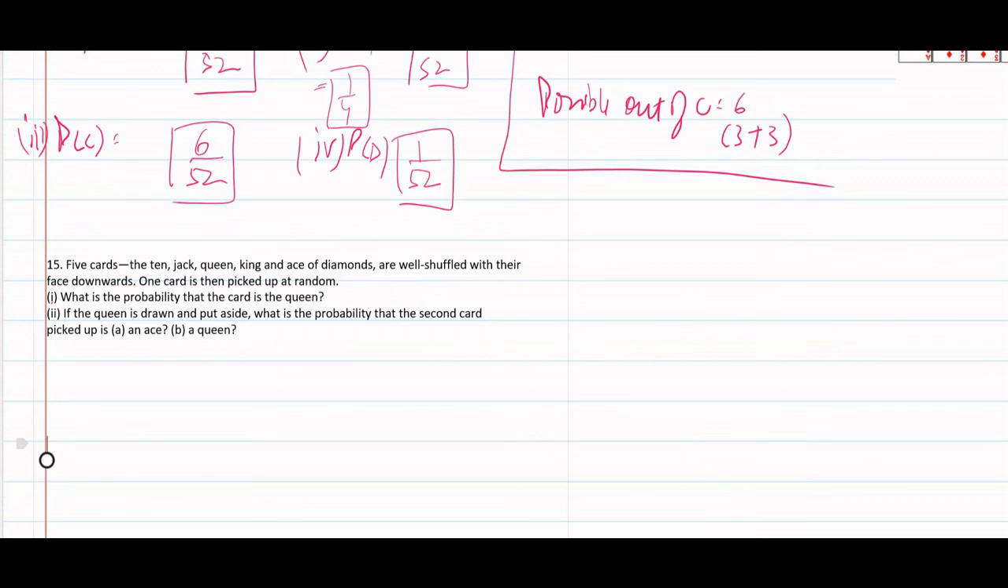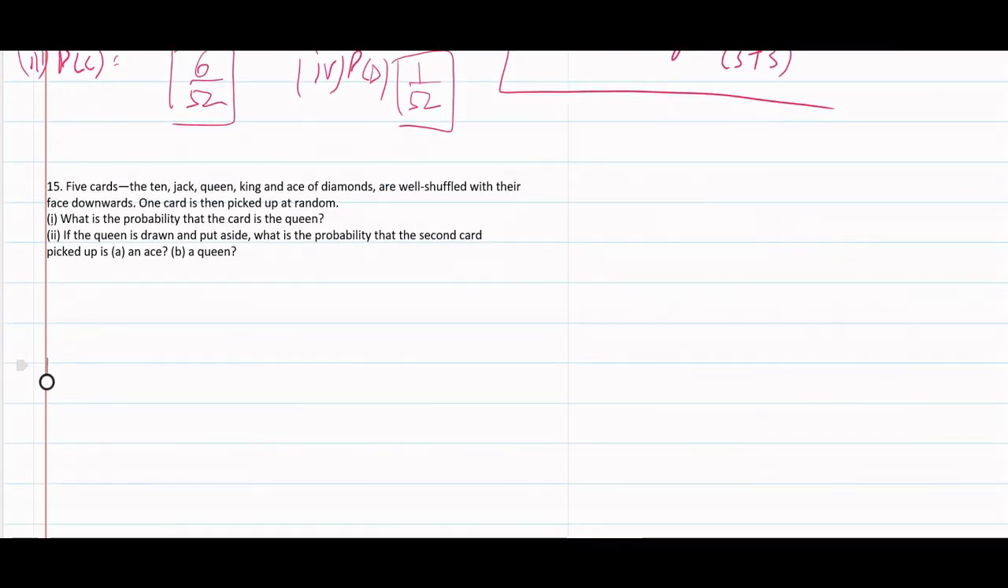Let's move to question number 15. 5 cards, the 10, Jack, Queen, King and Ace of Diamonds are well shuffled with their face downwards. One card is then picked up at random. What is the probability that the card is Queen? We are given 5 cards are shuffled. So total possible outcomes are 5.